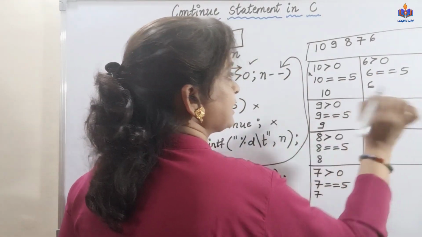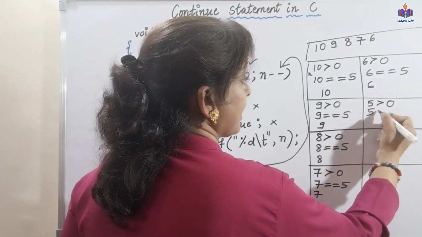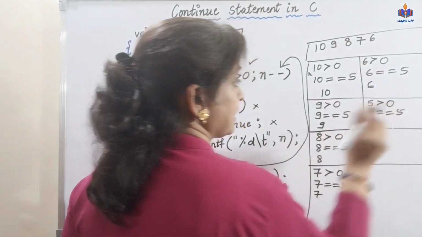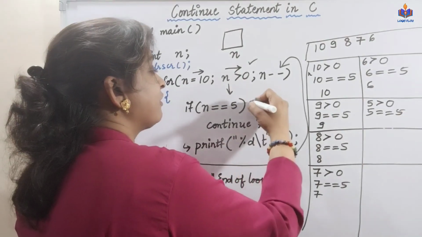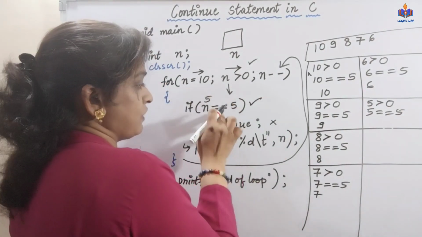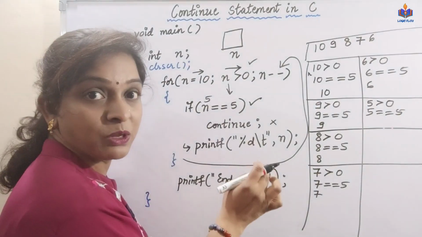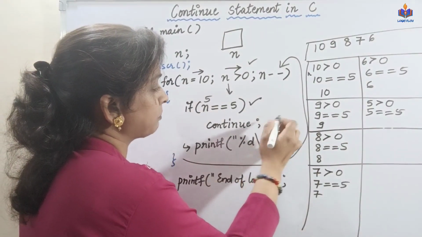5 greater than 0? Yes. Is 5 equal to 5? See, now the if condition is getting evaluated as true. 5 equal to 5. Yes. Execute this continue statement. So the continue statement gets executed.